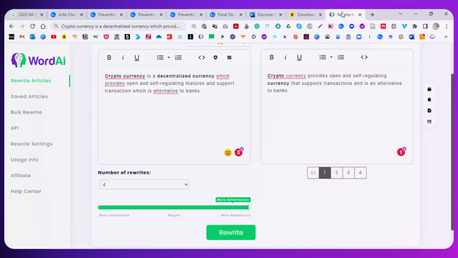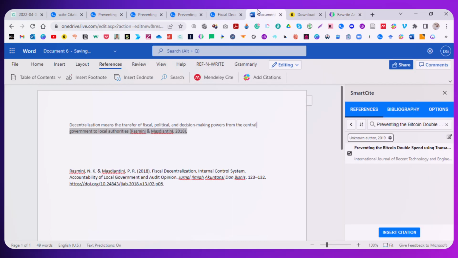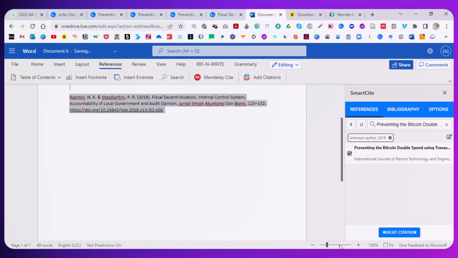Let's go back to in our own words: cryptocurrency provides open, self-regulating currency that supports transactions. It's a little too adventurous. Cryptocurrency money is a decentralized money that offers open self-regulation to support transactions. Okay, not bad. Open self-regulation. Yep. Autonomous currency. Okay, not bad. So you see we have some options there, and we have a little bit more insight on decentralization. I want to go ahead and start wrapping up this video.